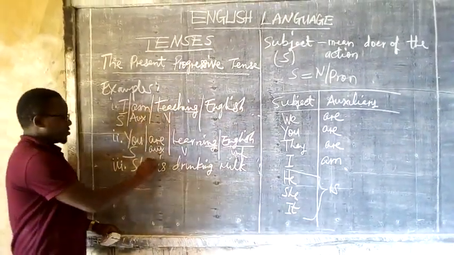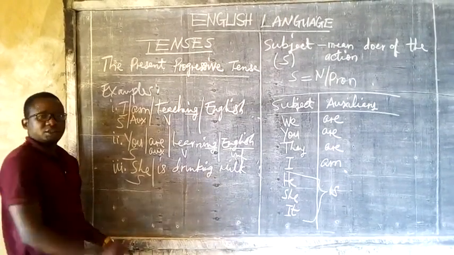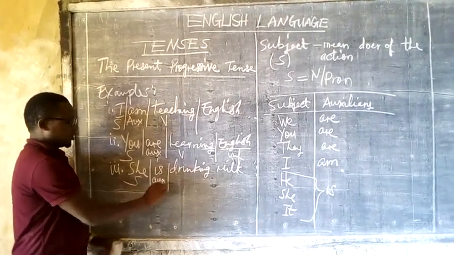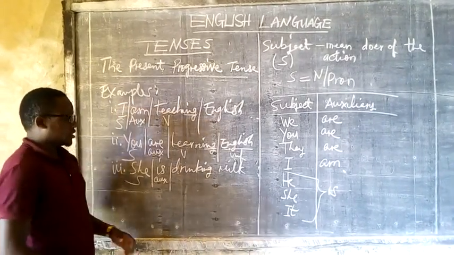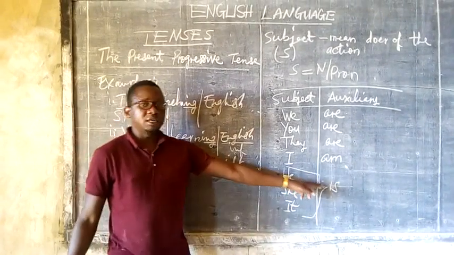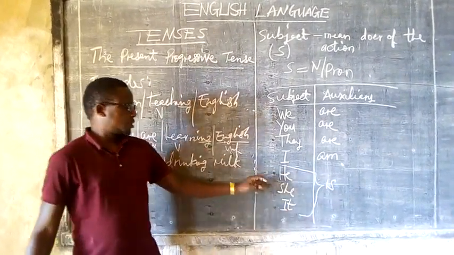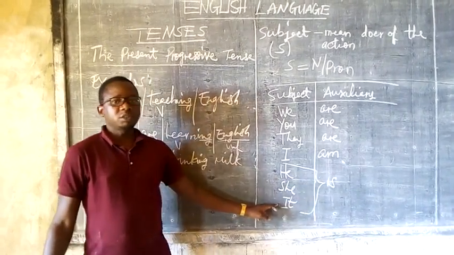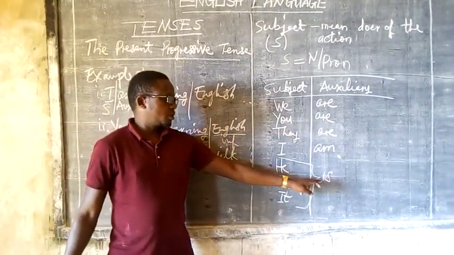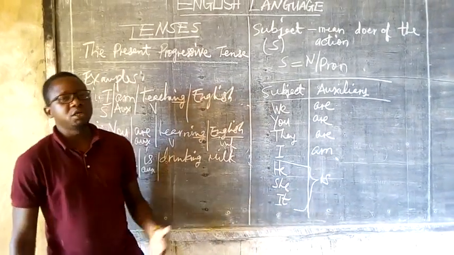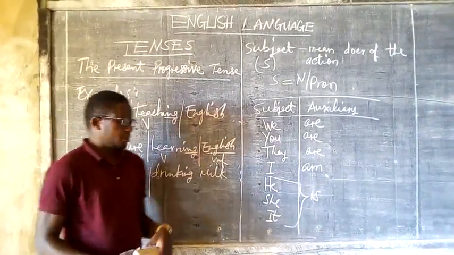So here we also have a subject, this one, she. Our auxiliary is this one, is. As I say, the subject she goes with auxiliary is. The subject is goes with auxiliary is when you want to make the present progressive tense.